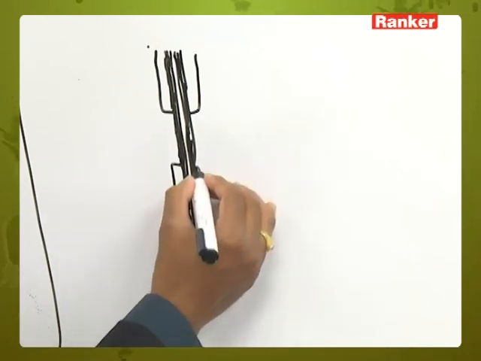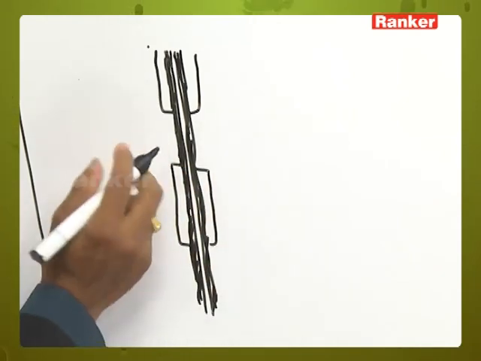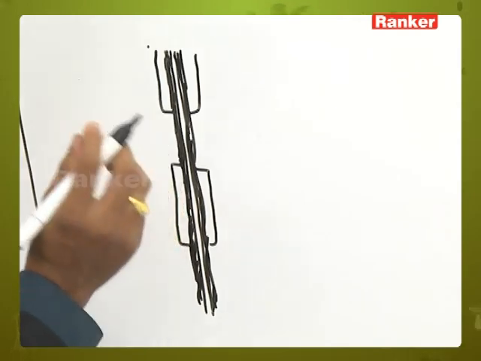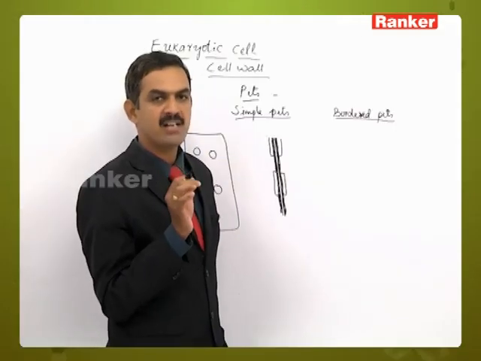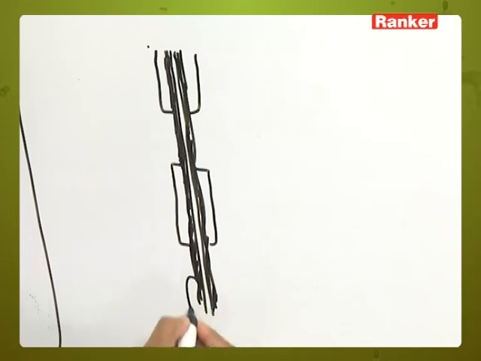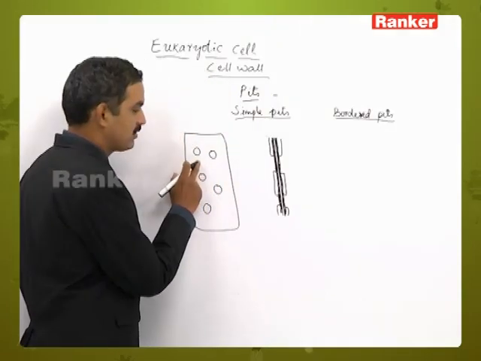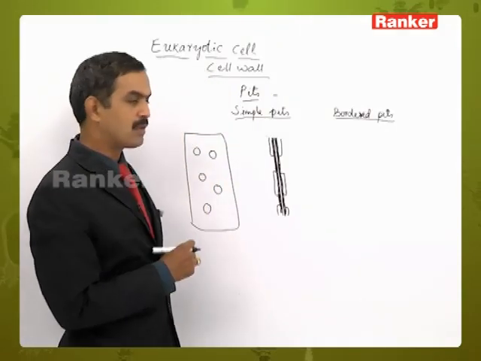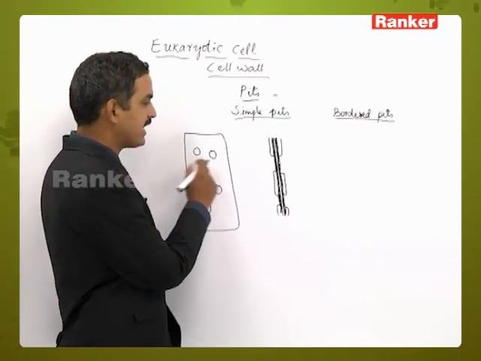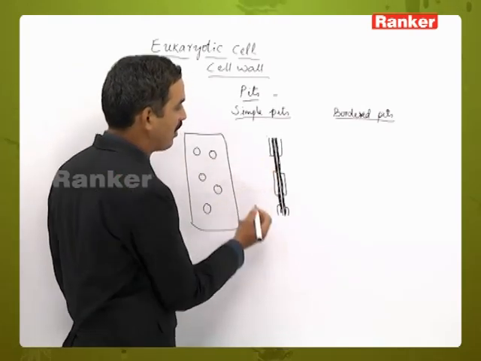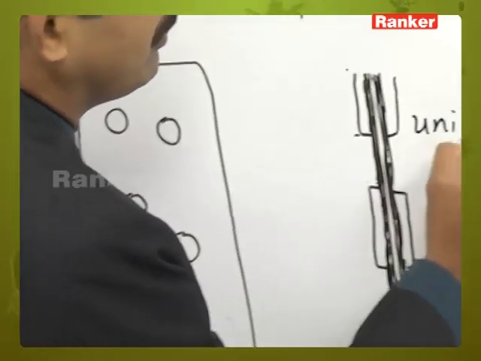So likewise a continuous layer may be formed, or sometimes a pit-containing structure, and on that we can see the presence of this type of secondary cell wall deposition. Throughout its length, from this region to this region, the thickness of the secondary cell wall remains uniform. That is the reason why, if you see the structure of the pits on the cell wall, it appears spherical in nature. So this round structure will be formed.